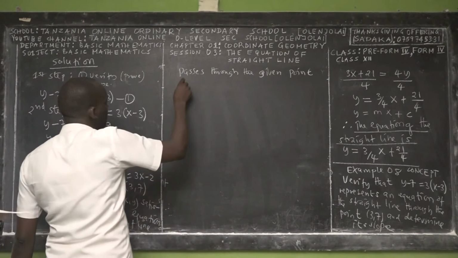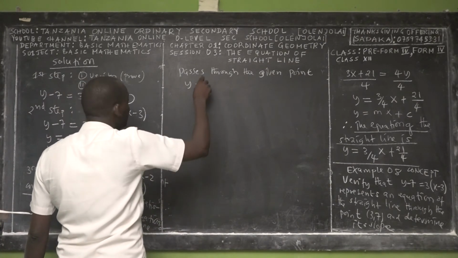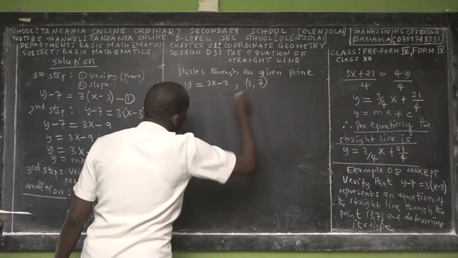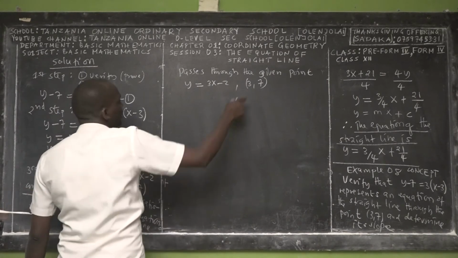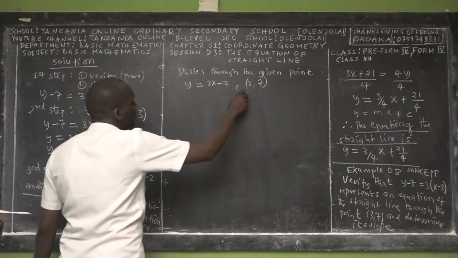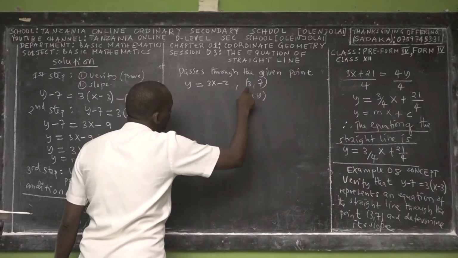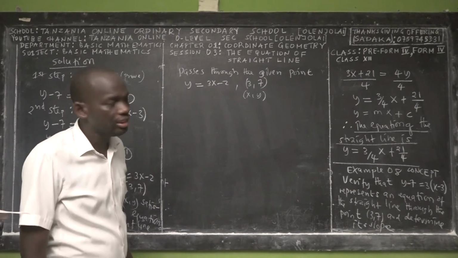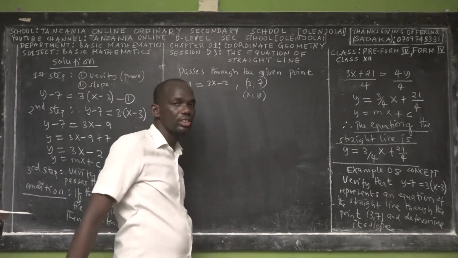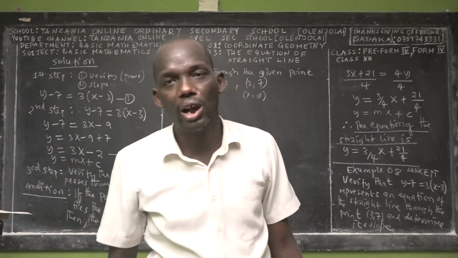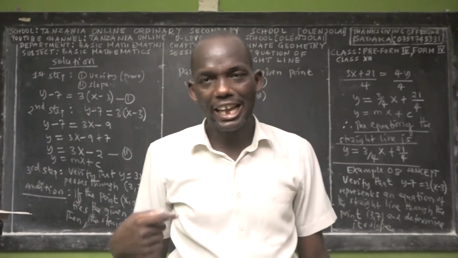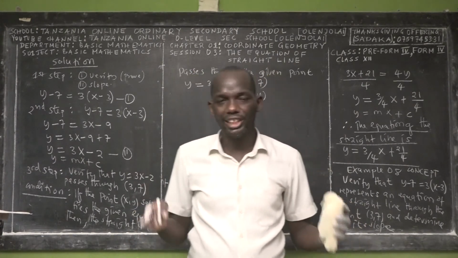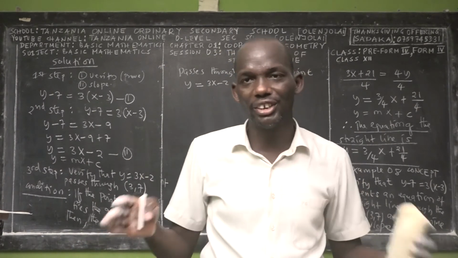So now let us verify. If y is equal to 3x minus 2, and the given point is 3, 7, let us substitute the values: the value of x is 3, the value of y is 7. If this point satisfies this equation, when you substitute the values of x and y into the given equation and we find that the value of the left hand side is equal to the value of the right hand side, then we conclude that the point has satisfied the given equation.